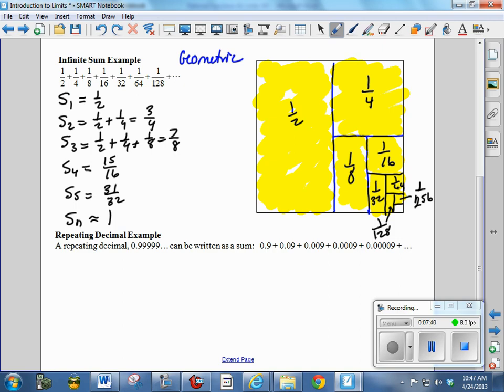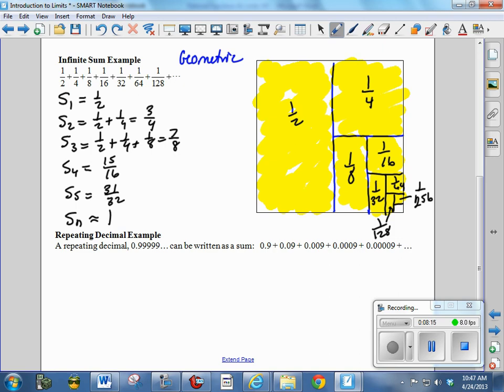Let's recall that we had something about limits back when we did an infinite geometric sequence. First of all, there were certain sequences that converged that we could find that limit for, that sum. There were other sequences that diverged. For example, if I had the geometric sequence 2 plus 4 plus 8 plus 16 plus 32, that's just going to get infinitely big as I add more terms. But if the terms are getting increasingly smaller, then when I add them, I'm adding numbers that are getting closer to 0. Eventually, the sum doesn't increase any.